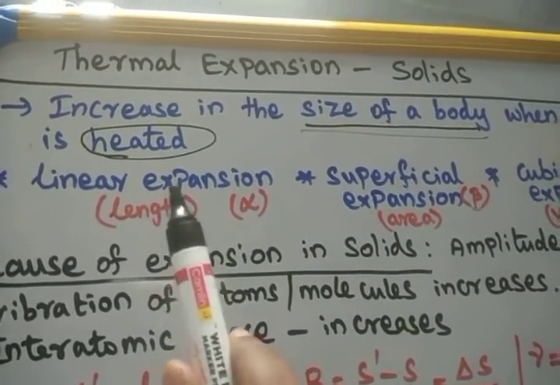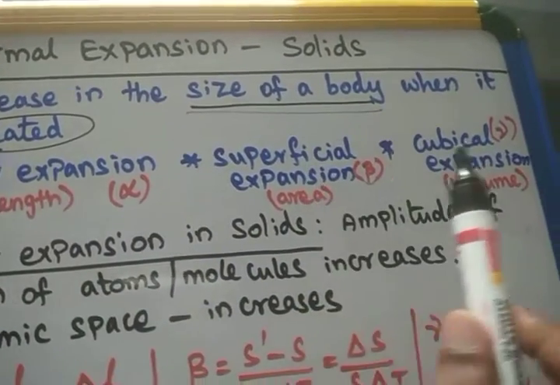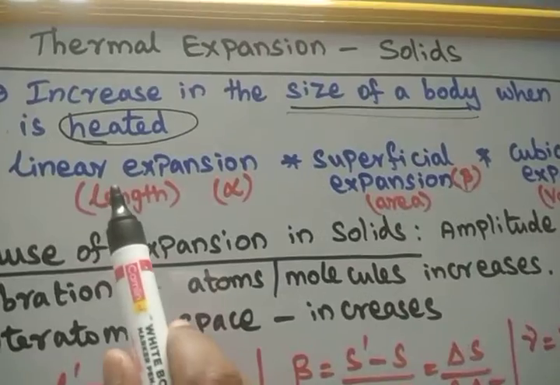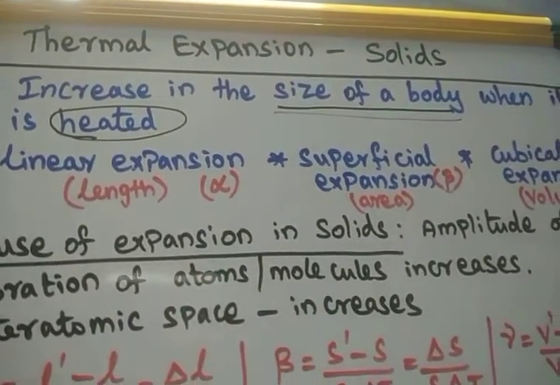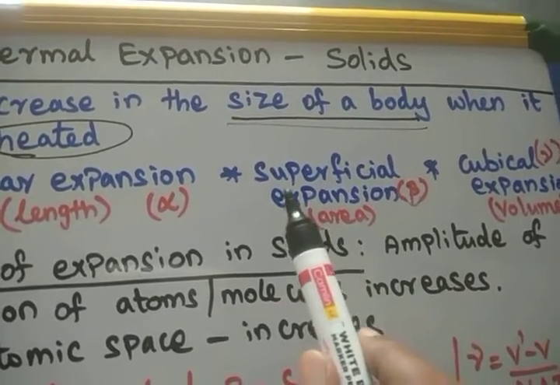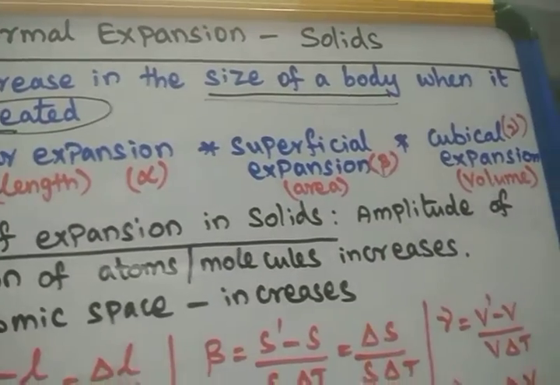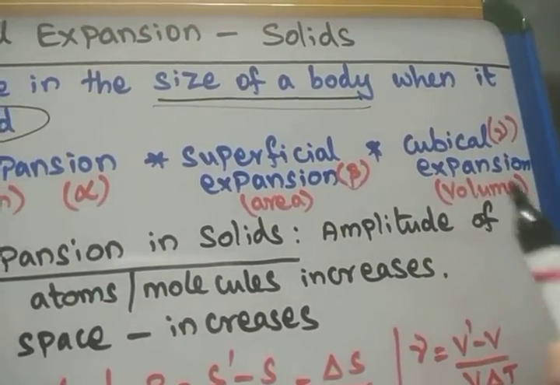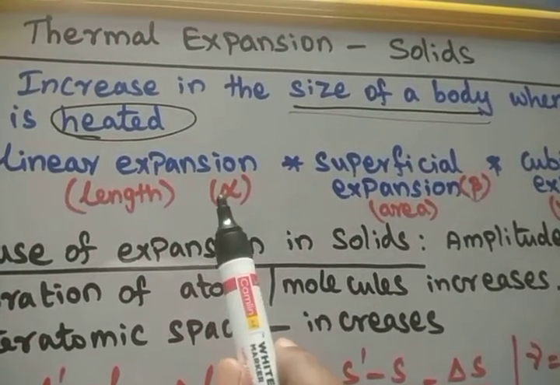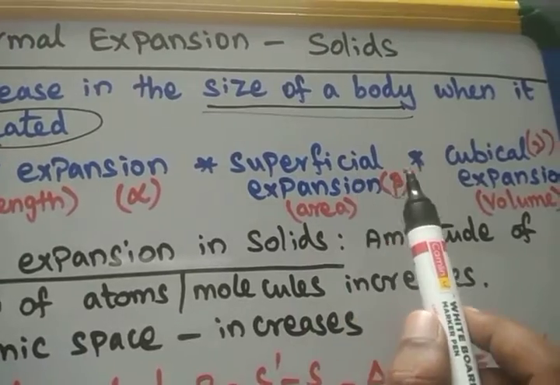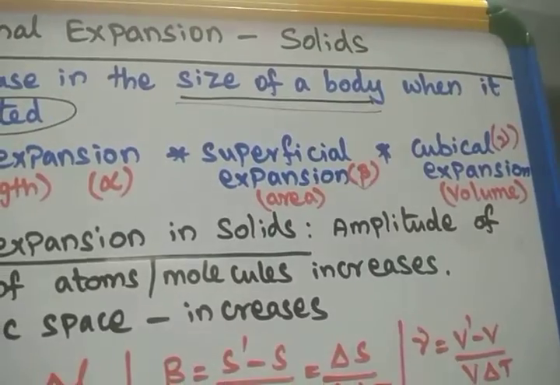There are three types of thermal expansion in solids: linear expansion, superficial expansion, and cubical expansion. Linear expansion means the size of the body is increased in length. When the heat is applied, if the area of the body increases, that is superficial expansion. When the whole volume of the body increases, that is called cubical expansion. Linear expansion is represented as alpha, superficial expansion as beta, and cubical expansion as gamma.